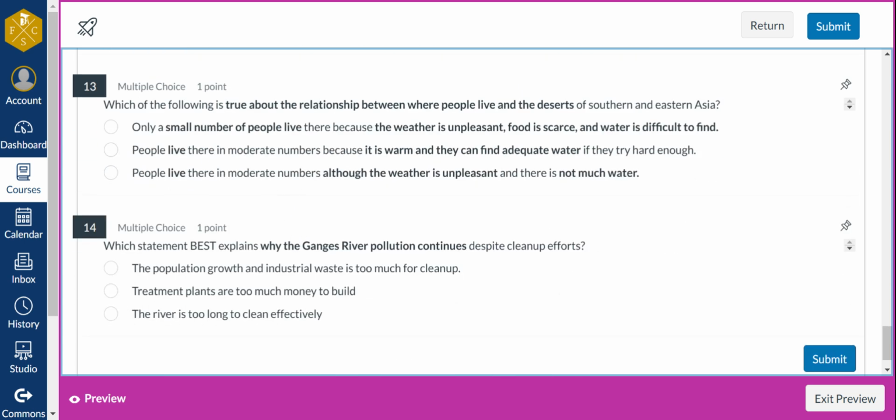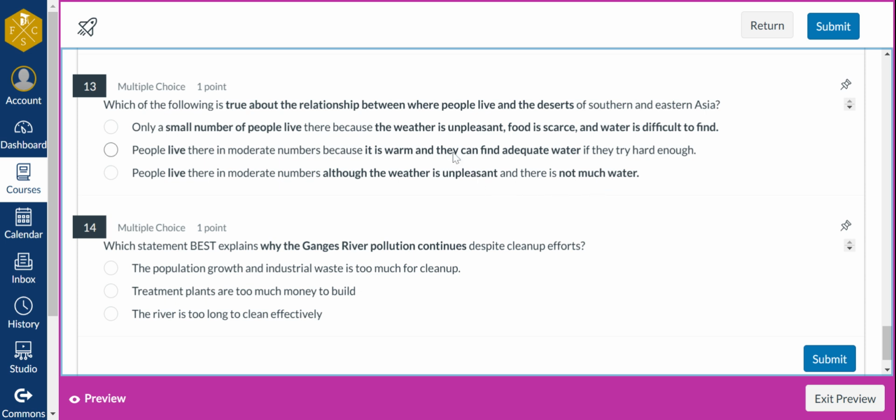Number 13, which of the following is true about the relationship between where people live and the deserts? Only a small number of people live near the desert because the weather is unpleasant, food is scarce, meaning not a lot of food, and water is difficult to find. People live in moderate, meaning medium numbers, because it is warm and they can find adequate water. Or C, people live there in medium numbers, although the weather is unpleasant, meaning not good, and there's not much